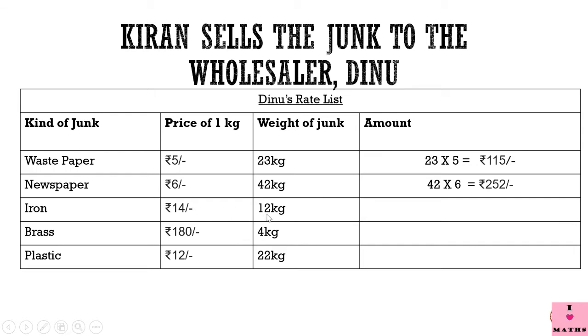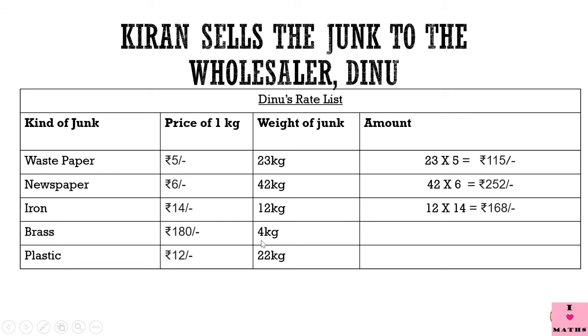Now, Kiran wanted to sell 12 kilograms of iron. So, she would get 12 multiplied by 14, which is equal to rupees 168.